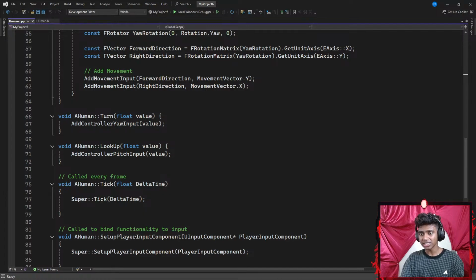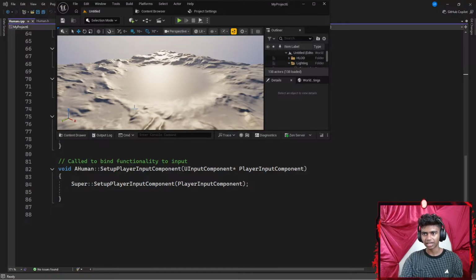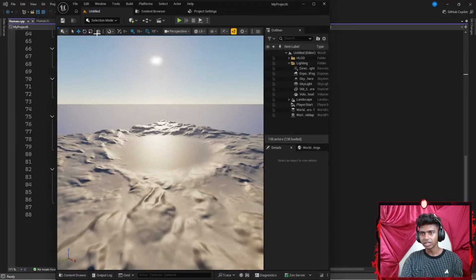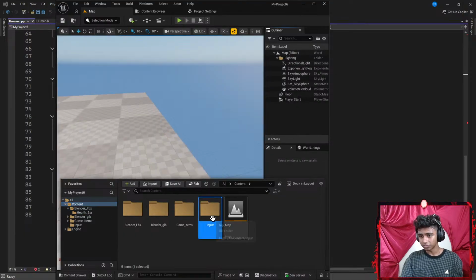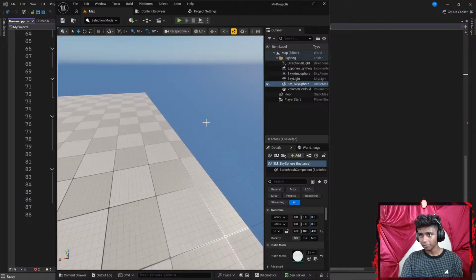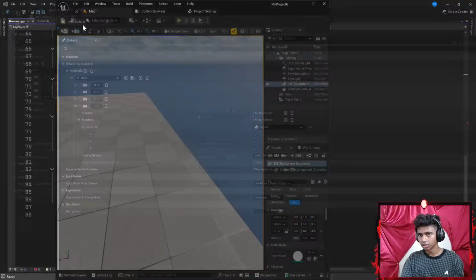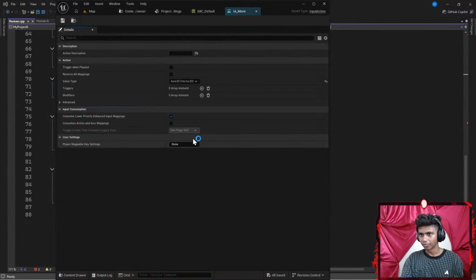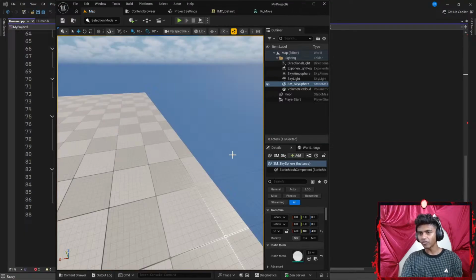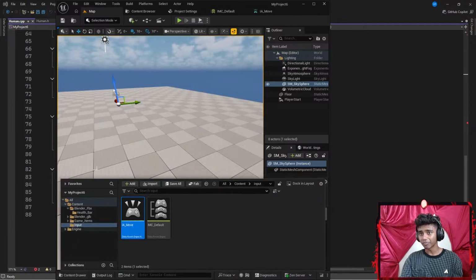Okay, everything else is saved except my binding, so that's a good thing because I wanted to write my binding again to see if I understood it. In the content drawer, in my contents, I have my map saved. I have my inputs saved. Everything is actually saved, that's good. My buttons are saved here. Let me check if my IA move is set to 2D vector. Okay, perfect. I guess we didn't have that big of a loss, guys, except my C++ classes are missing. I forgot how to get them back, but I'll get them in a bit.